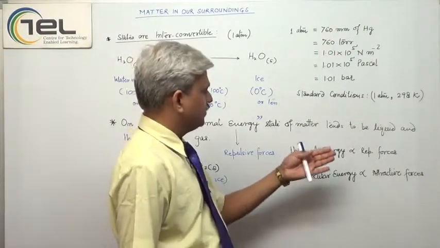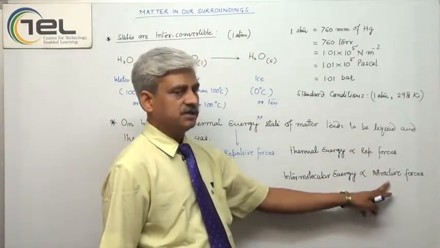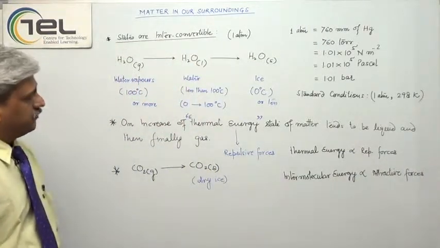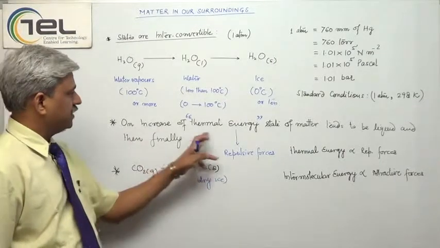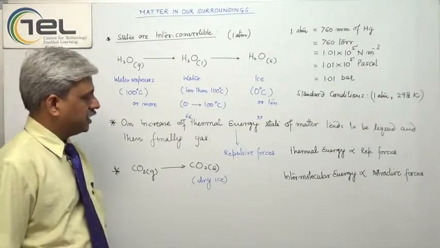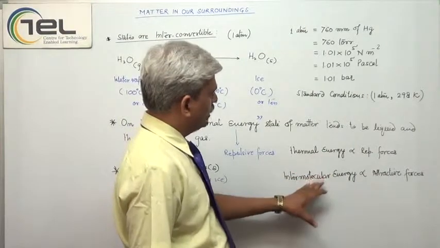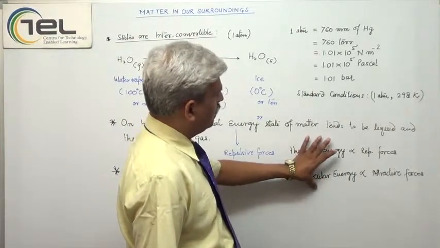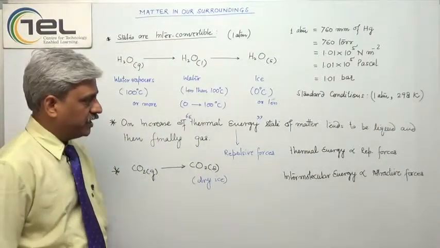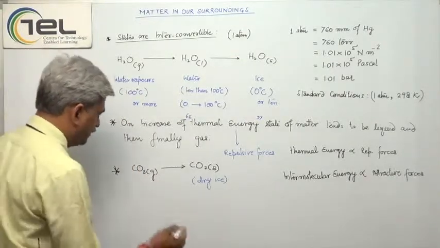So on increase of temperature, because thermal energy increases, repulsive forces increase, attractive forces come down, and therefore the state of matter has a tendency to convert from solid to liquid to gas, as I have written here. So you can understand how and why this happens. These are the two energies in nature which are responsible for the state of matter. When the intermolecular energy is quite large, the state of matter becomes solid.